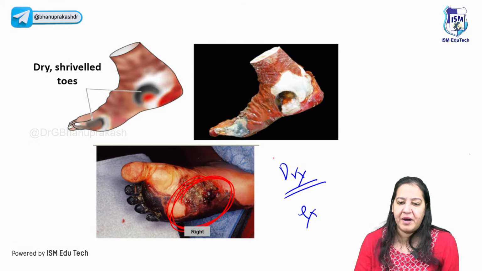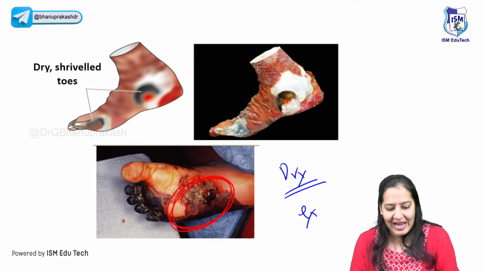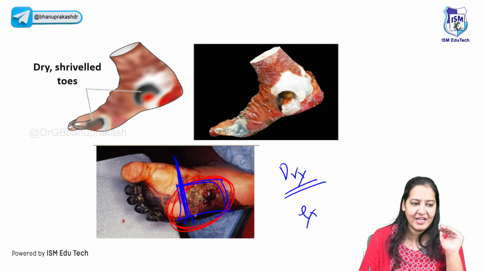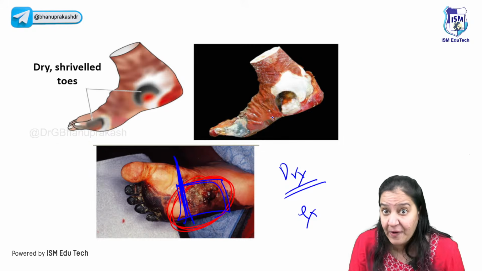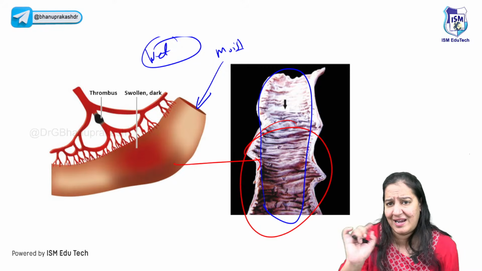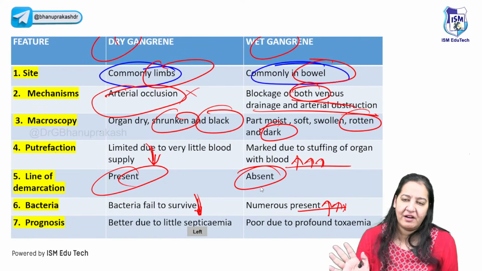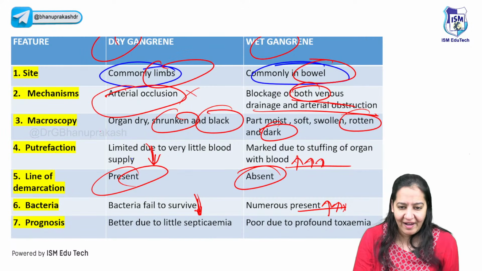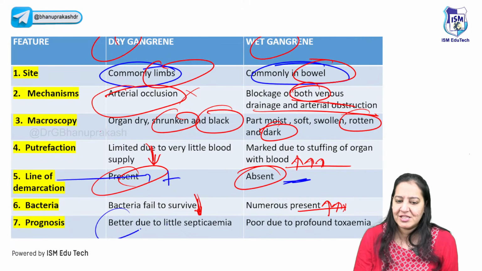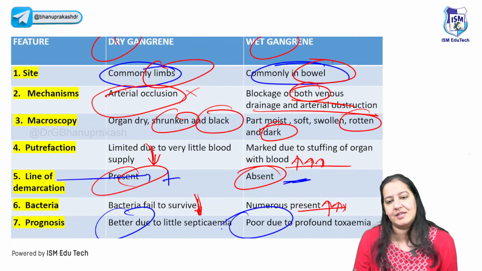Now, line of demarcation. What do you mean by line of demarcation? Here, I can make a clear line between the viable and the dead tissue. This is dead tissue, remaining is viable. I can make the line in dry. But in wet, where should I draw the line? I cannot make that exact line between the viable and the dead tissue. So here line of demarcation is present, here it's absent. Prognosis is better here because of less putrefaction, here it's poor.